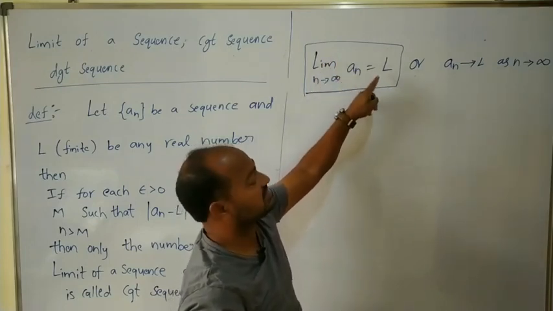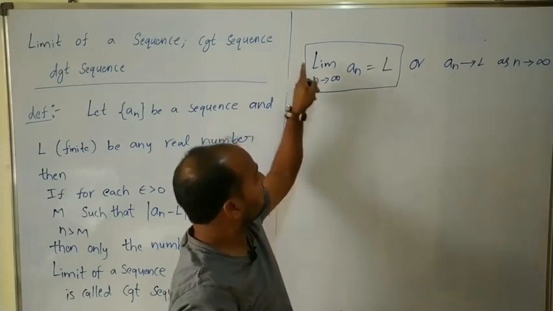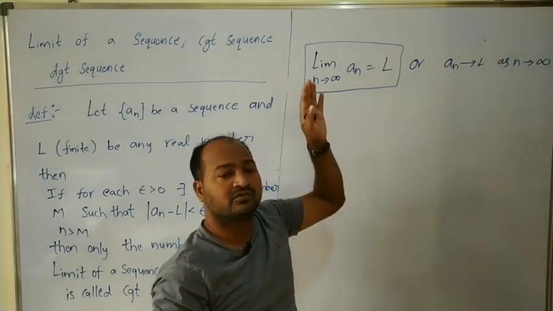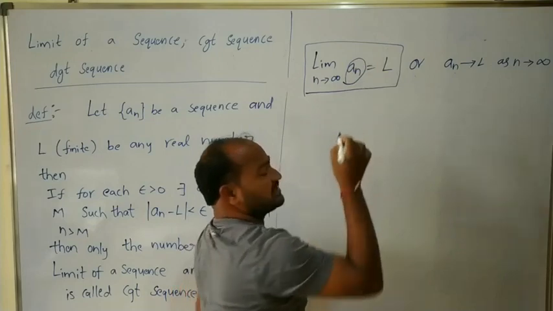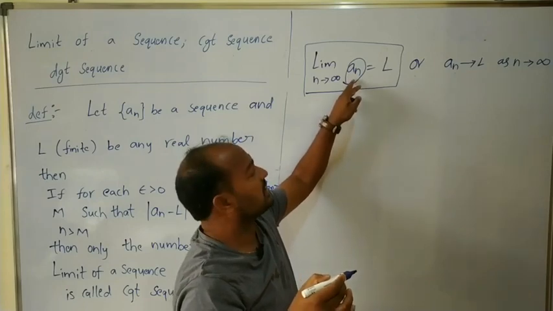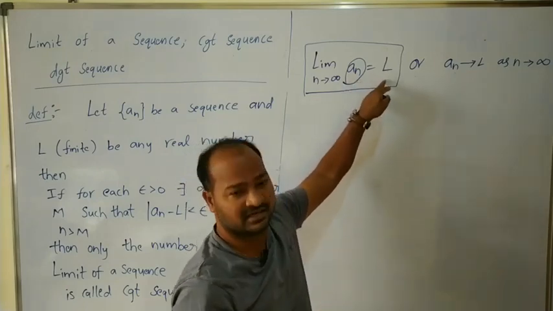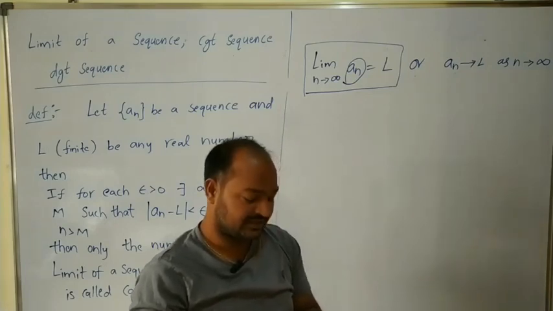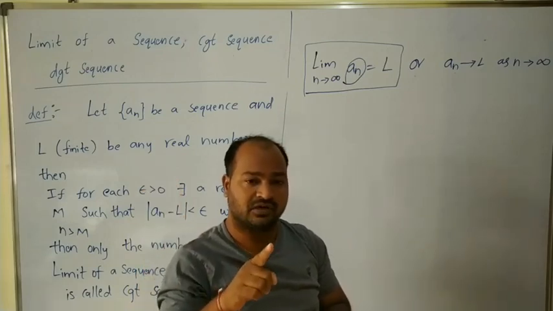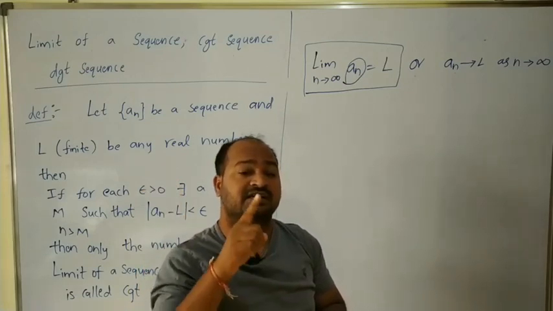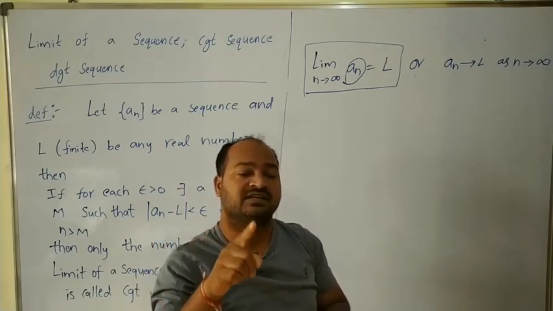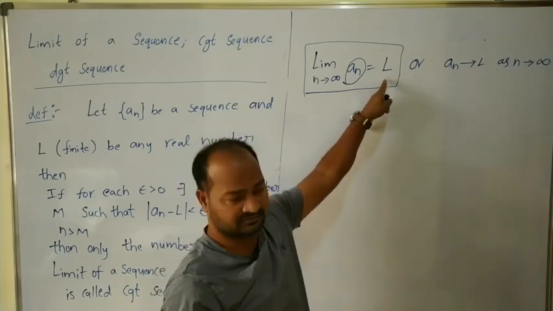That means if the limit of the sequence is finite or exists, then only we can say that the sequence a_n is called a convergent sequence. In this case we can say that the sequence converges to the number L.